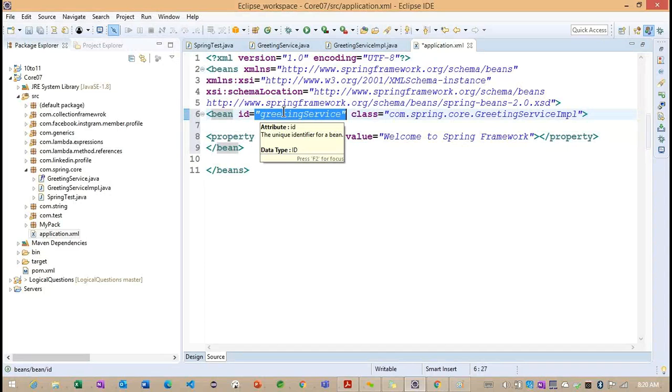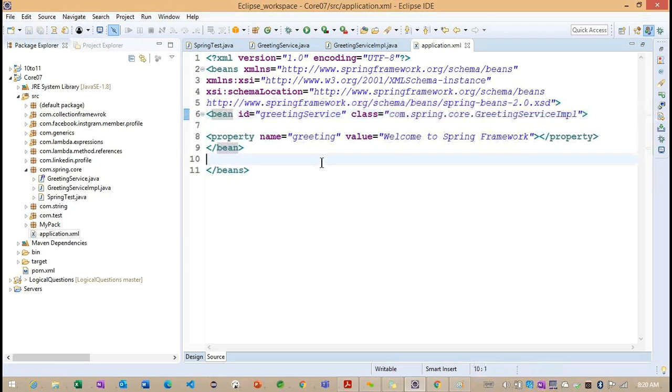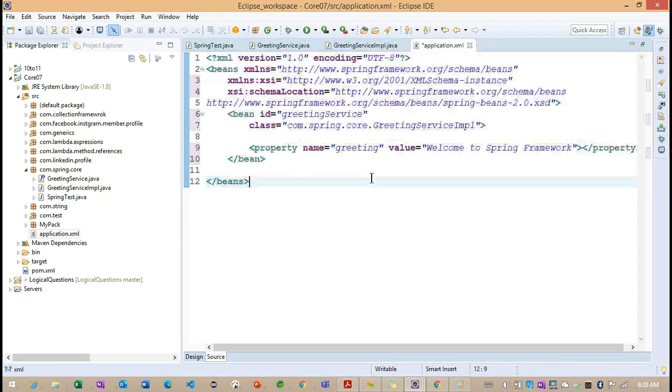And what is the use of this bean ID? This bean ID we are going to provide as a bean name to load this particular bean object, to load this object of class GreetingServiceImpl. Getting the point? So these are the main things we need to understand here. Now observe, I'm formatting this code for GreetingServiceImpl.